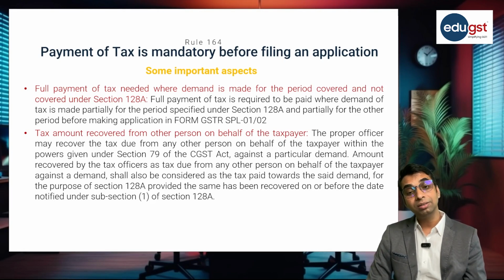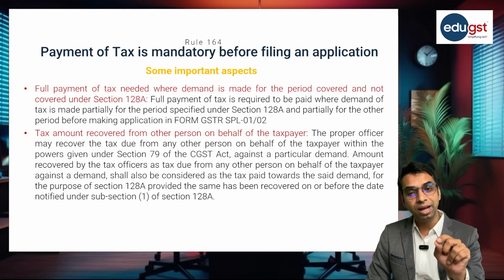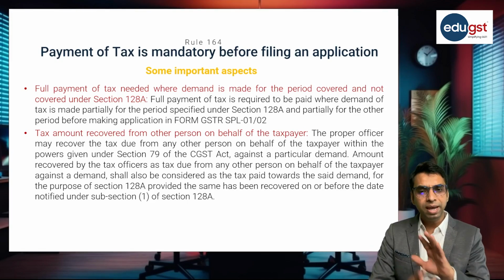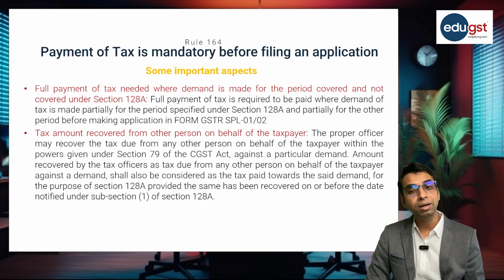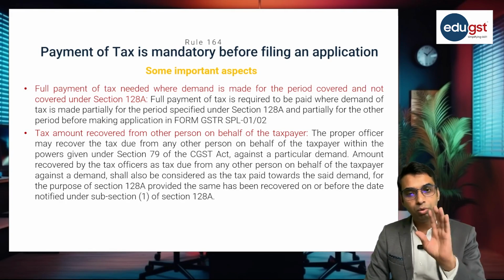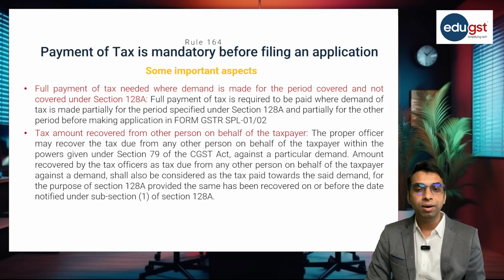Now whether such recovery will be adjusted against the tax payable under section 128A. CBIC has clarified in the circular that when the tax amount is recovered from the third person with respect to any demand, in that case that amount will be adjusted against the tax payable under section 128A.